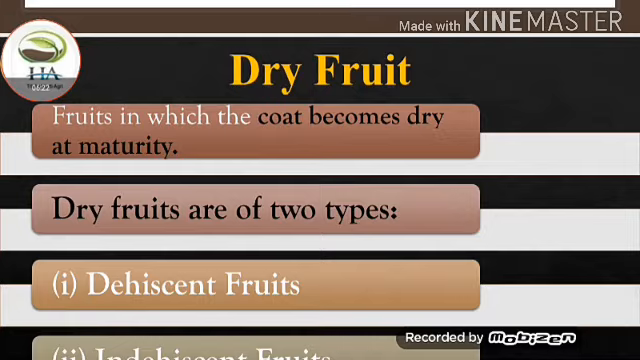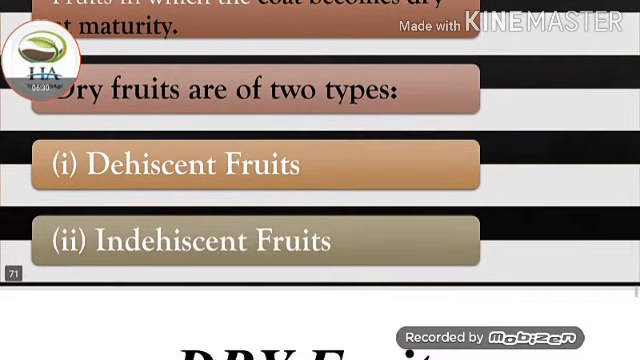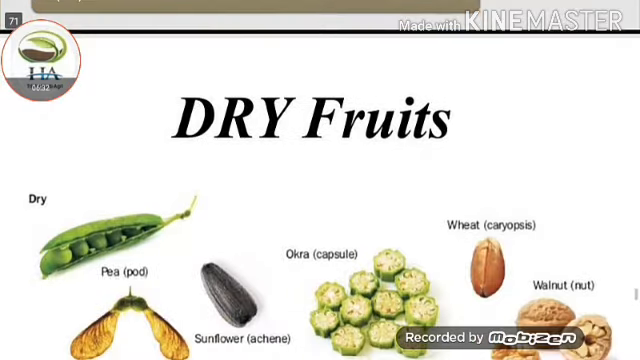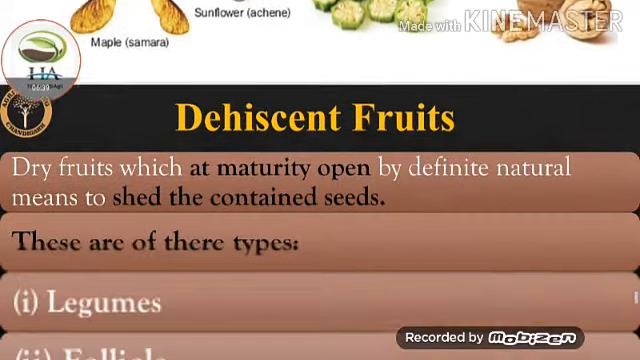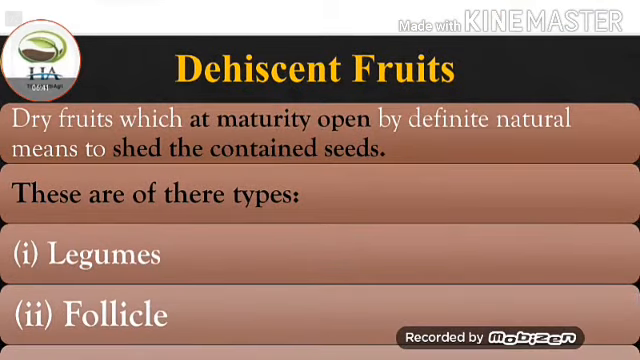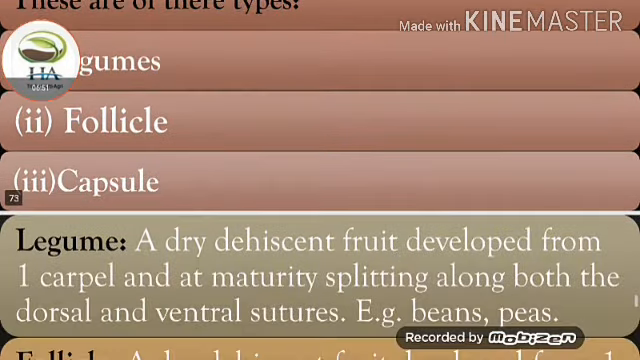Next one is dry fruit. Fruits in which the coat becomes dry at maturity. Dry fruits are of two types, dehiscent fruits and indehiscent fruits. These are the dry fruits. Dehiscent fruits are dry fruits which at maturity open by definite natural means to shed the contained seeds. These are of three types: legumes, follicle and capsules.